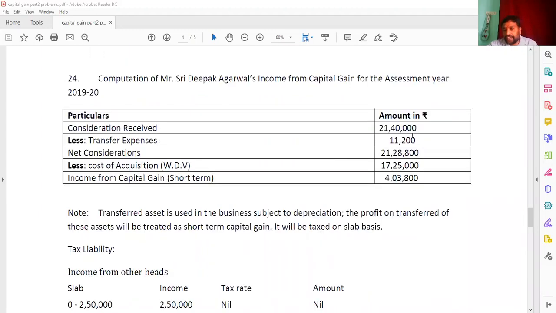Once again listen here. Consideration received is 21 lakh 40,000. Transfer expenses are 11,200. Net consideration becomes 21 lakh 28,800. Then the written down value becomes here the cost of acquisition because it is a business asset, so you have to take here 17,25,000. By deducting that you are getting here 4 lakhs 3,800. That is a short term capital gain. Note here: the transferred asset is used in the business subject to depreciation. The transferred asset is treated as a capital asset. Gain on that asset we are calling short-term capital gain and it will be taxed on the slab basis.